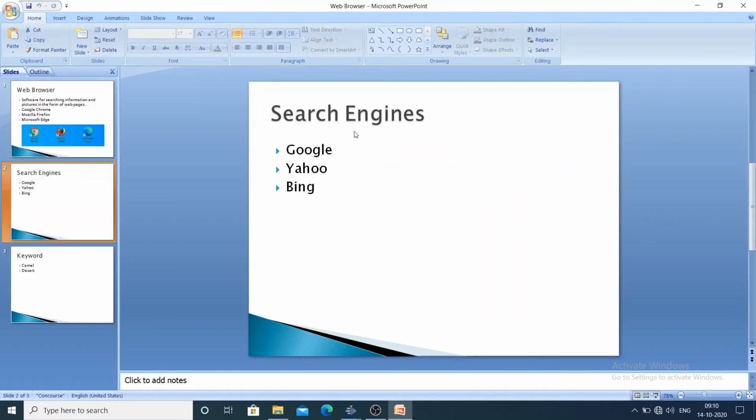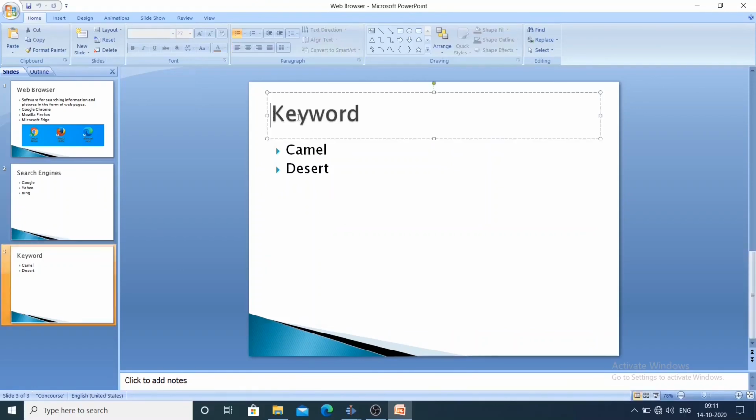What do you mean by search engine? It is used for searching the information. The examples are Google search engine, Yahoo search engine and Bing search engine. And one more point is that search engines come inside web browser. The third term is keyword.